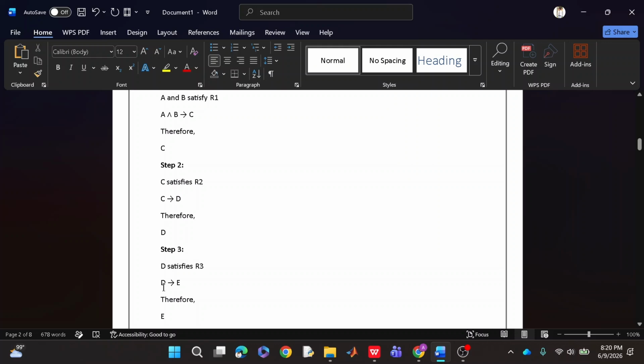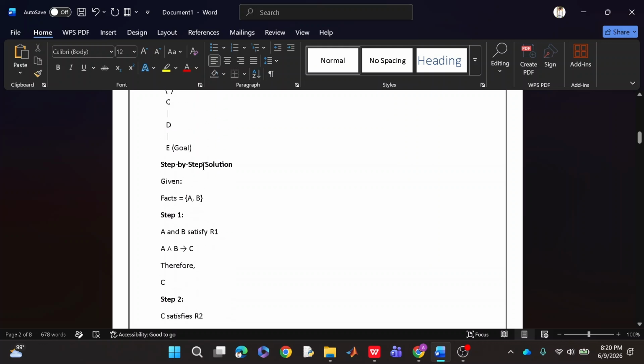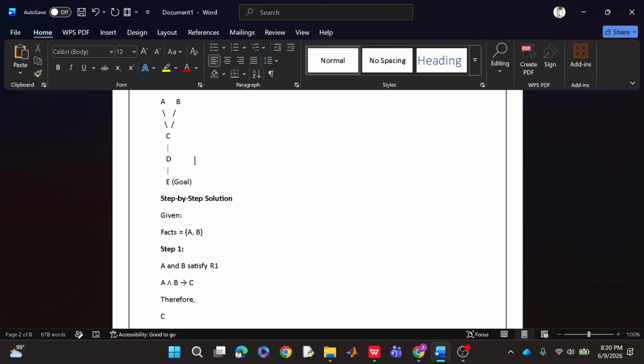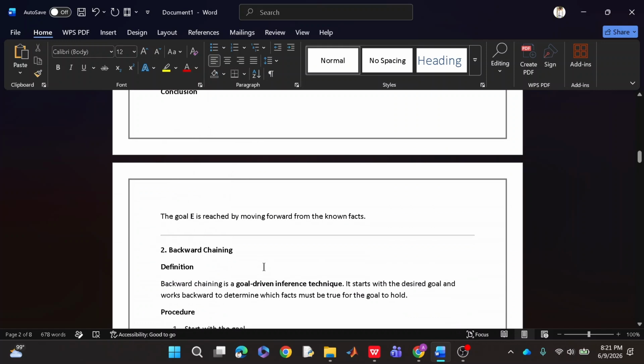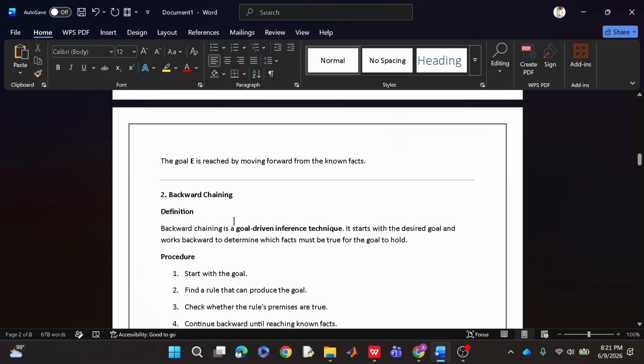It means if D is true, then E will be true, and E is our goal state as shown in the example. So what we have done, we have used A and B. We have the fact that A and B are true. So their AND results in true, obviously, and that implies C. And if C is true, it means D is true, and D is true means E is true. So this was the example of our forward chaining. The next topic is backward chaining.